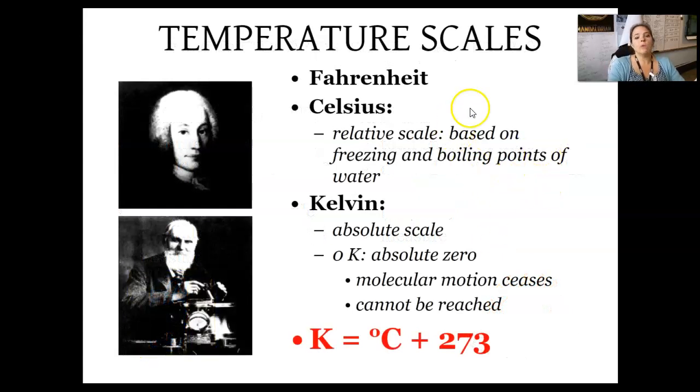Why do I bring this up? Well, temperature is taken in either Fahrenheit, which we typically look at. Celsius is the typical for sciences, but we actually go based on Kelvin. So Celsius is the relative scale based on freezing and boiling points of water. That's 0 is freezing, 100 is boiling. Kelvin, on the other hand, that is the absolute scale, where absolute zero is there's no motion. So there's nothing going on.